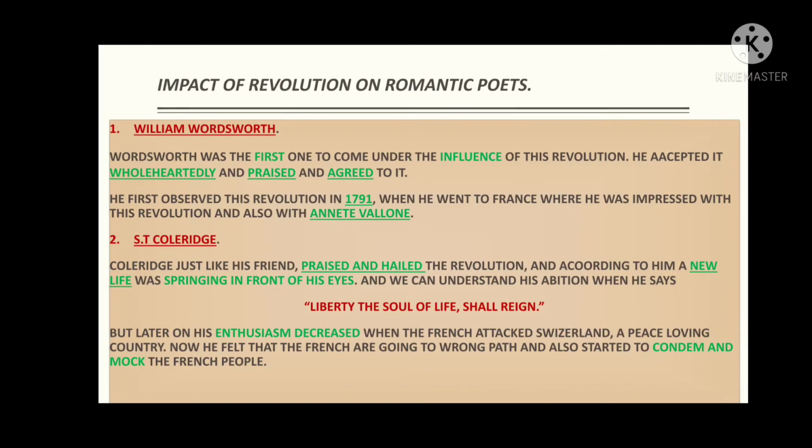But later on, his enthusiasm decreased when the French attacked Switzerland, a peace-loving country. Now he felt that the French were going down the wrong path, and he also started to condemn and mock the French people. So here we can see the difference.